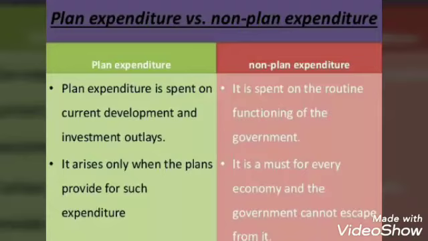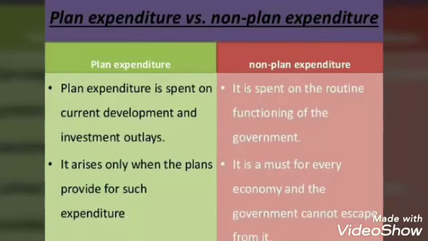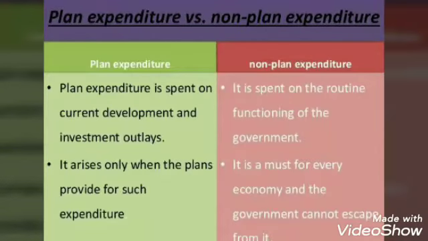When we talk about planned expenditure, it refers to that expenditure which relates to, first, specified plans and programs of development; second, assistance of the central government to the state government. It includes both revenue expenditure and capital expenditure, like expenditure on construction of roads, bridges, hospitals, and so on. That means a planned expenditure is that expenditure which is pre-planned, related to certain plans and programs for the development